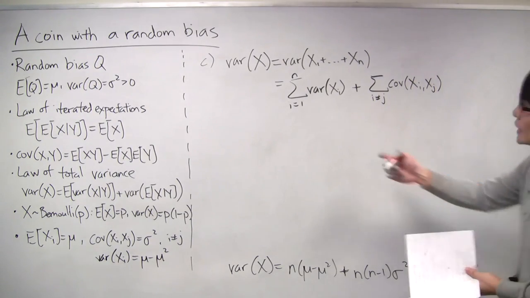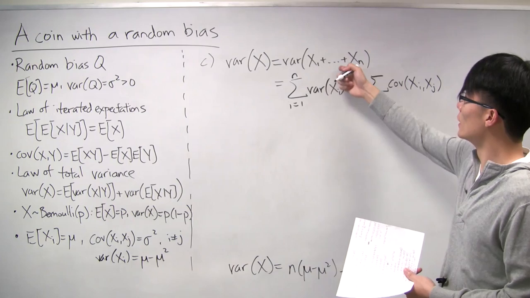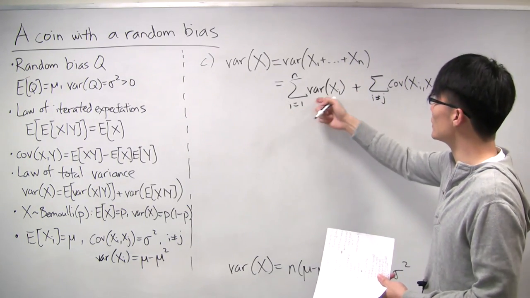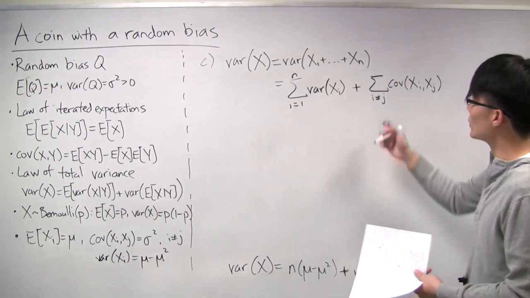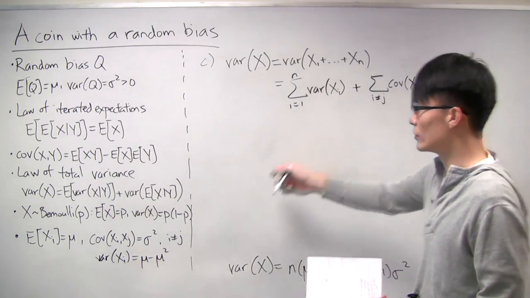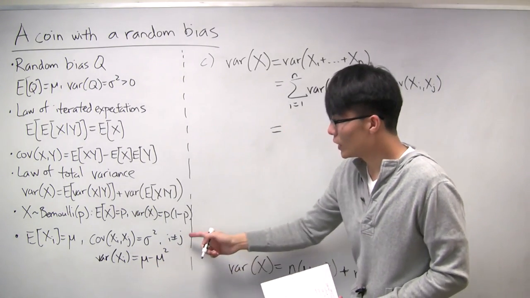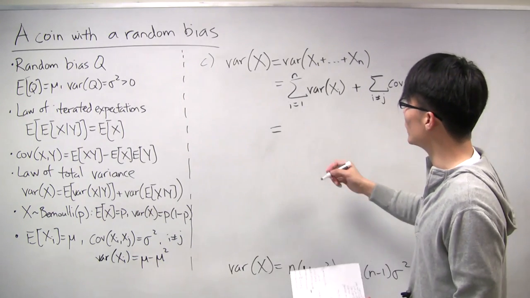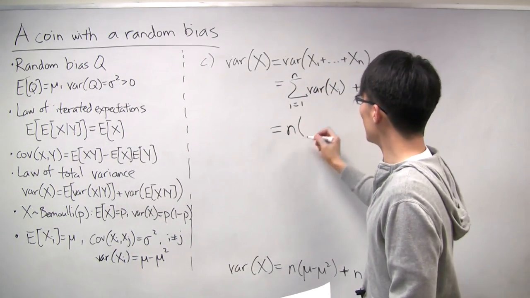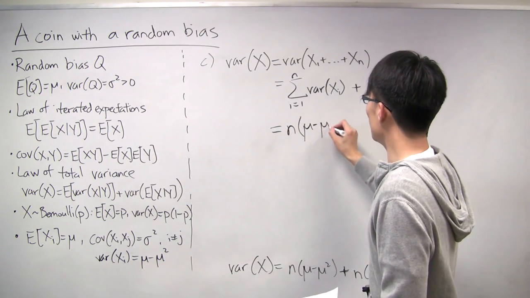Really, you can think of it as a double sum of all pairs of xi and xj, where if i and j happen to be the same, then it simplifies to just the variance. So we pulled these n terms out because they have a different value. All right, and now fortunately we've already calculated what these values are in part B, so we can just plug them in. All the variances are the same, and there's n of them, so we get n times the variance of each one. The variance of each one we calculated already was mu times mu minus mu squared.